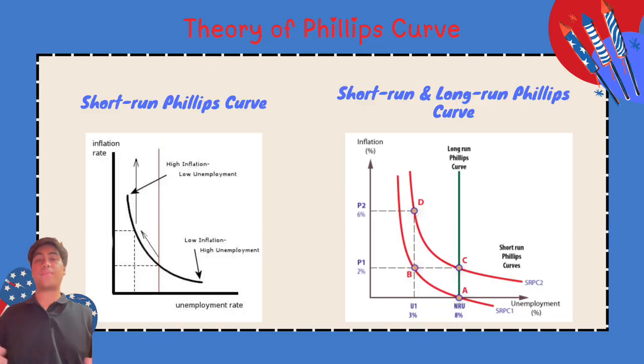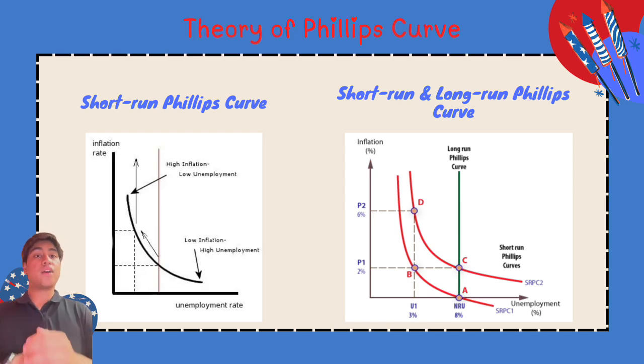We have two examples of the Phillips curve. On the left side, we have the short-run Phillips curve, where the y-axis is the inflation rate and the x-axis is the unemployment rate. You can see the Phillips curve itself. The top arrow shows a point where inflation is high and unemployment is low. And the bottom arrow shows a point where inflation is low and unemployment is high. So this shows that the Phillips curve depicts an inverse relationship between the inflation rate and the unemployment rate.